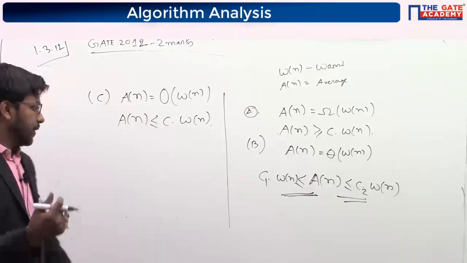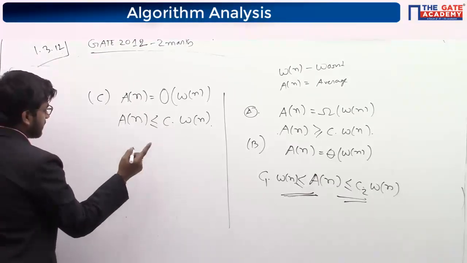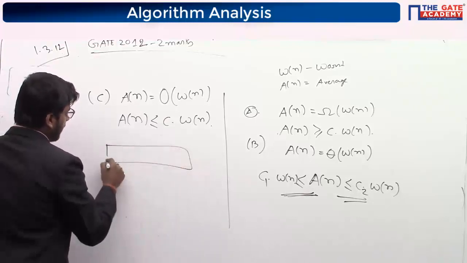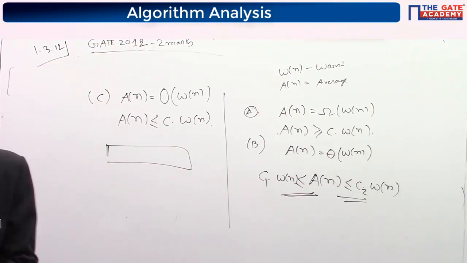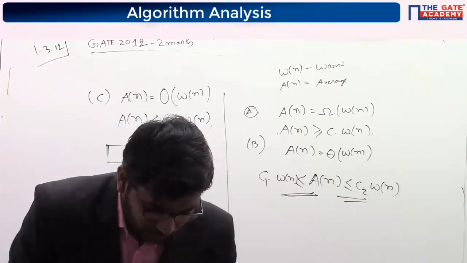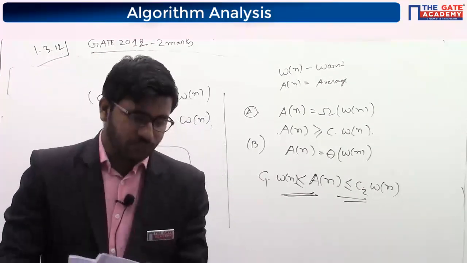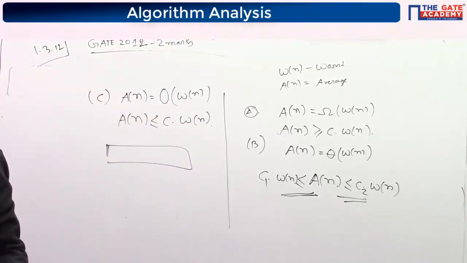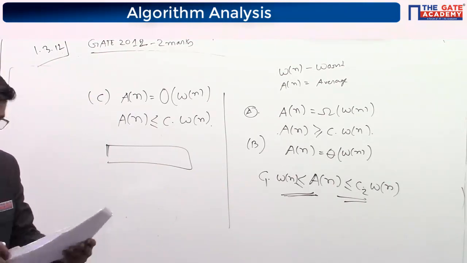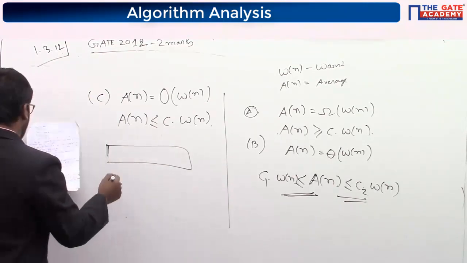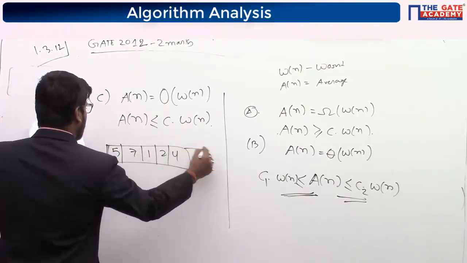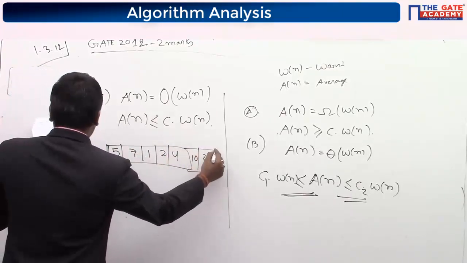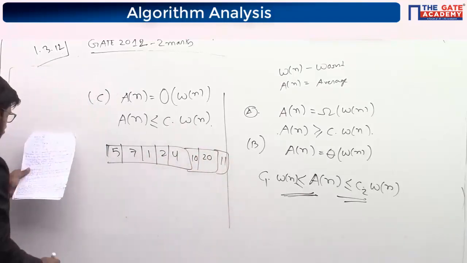I have taken linear search as an example. In the first session, in the topic physical significance of asymptotic notation, I took one array: 5, 7, 1, 2, 4, 10, 20, 11, and asked you to search for 5.